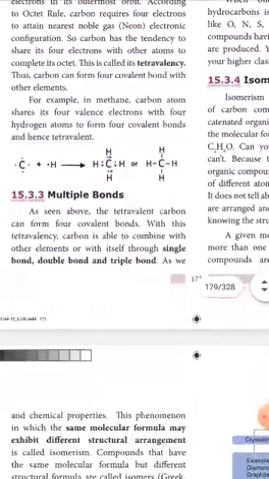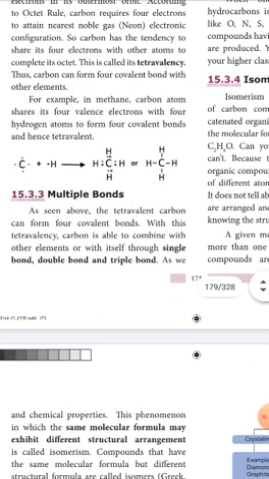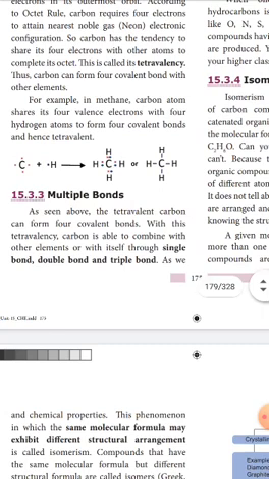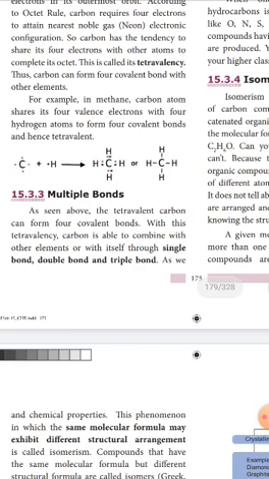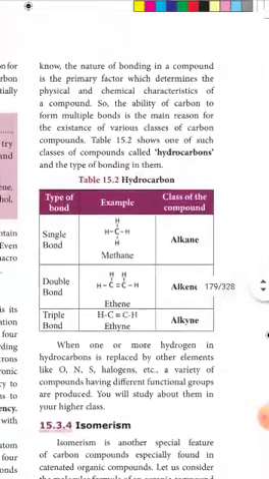The valency of carbon atom is 4. Because of this valency, carbon can combine with itself or other atoms through single bond or double bond or triple bond. This nature is found only in carbon atoms, carbon compounds. And we know that the bonding nature of the compound decides the physical and chemical properties of that compound, whether it is ionic or covalent or coordinate covalent bond.